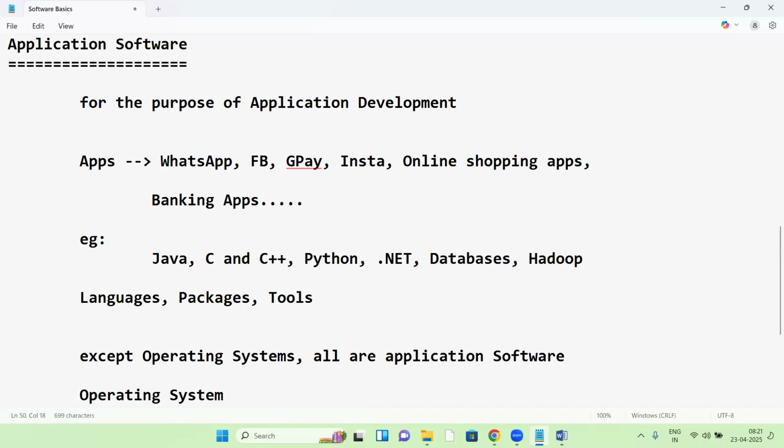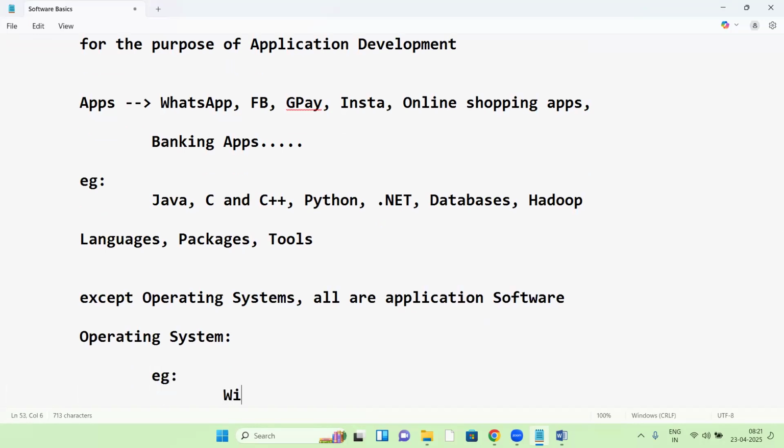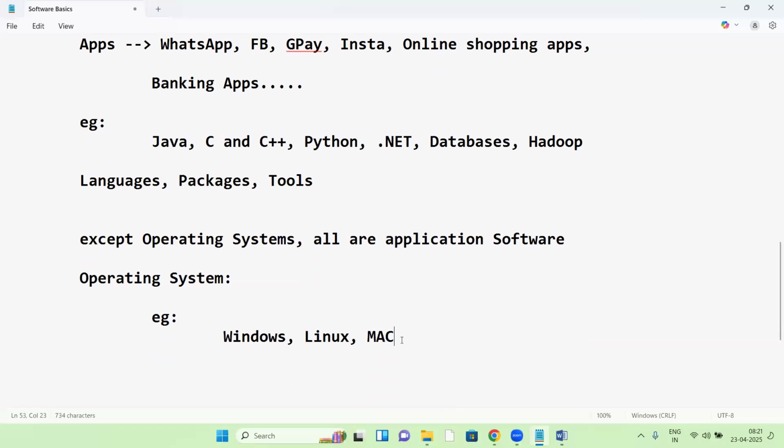So what are the examples of OS? Windows is an OS, so Windows is system software. Next, Linux is an OS, it's system software. Mac OS, system software. Next, mobile operating systems like iOS and Android. So these are operating systems, these things are system software.